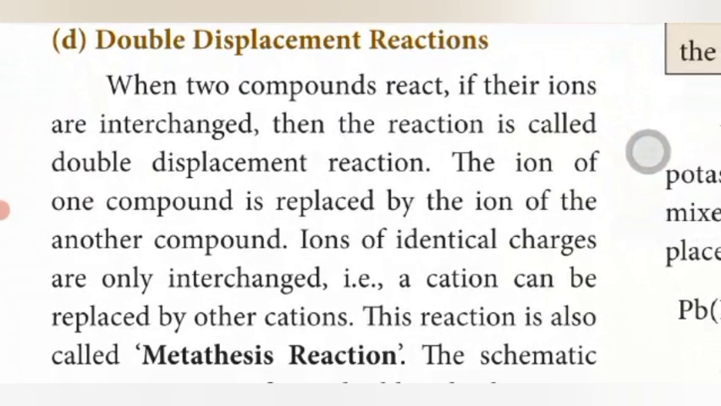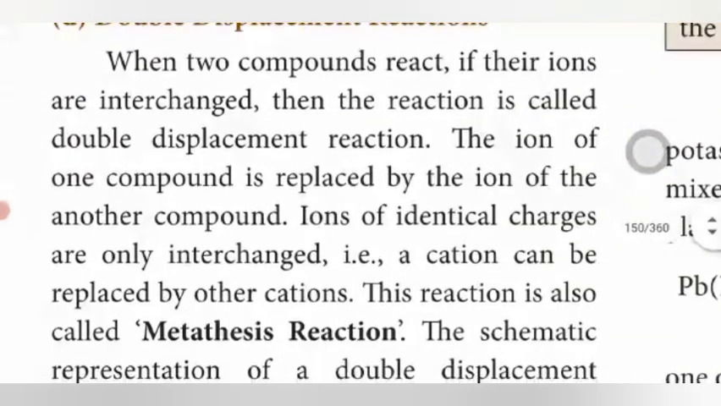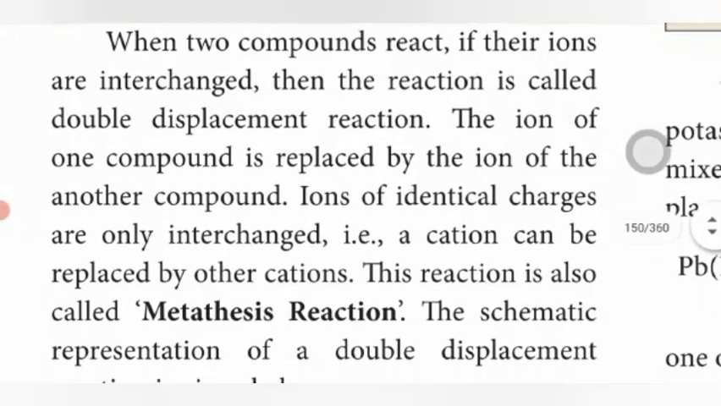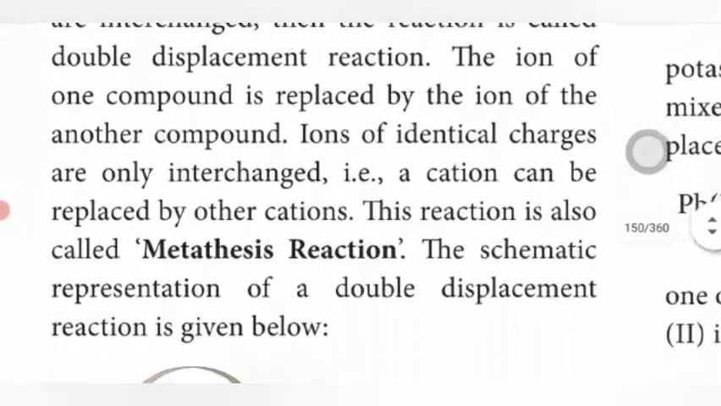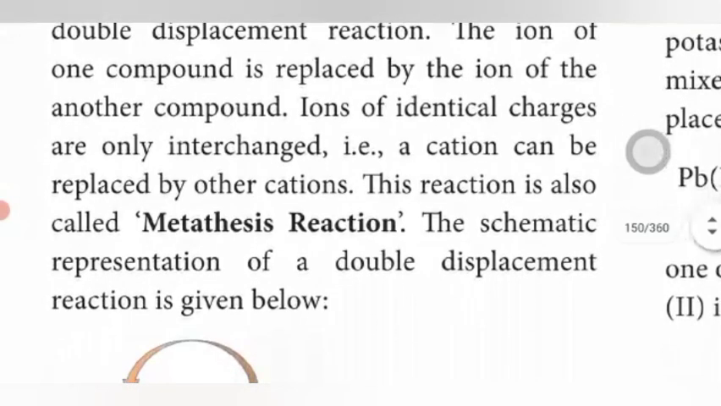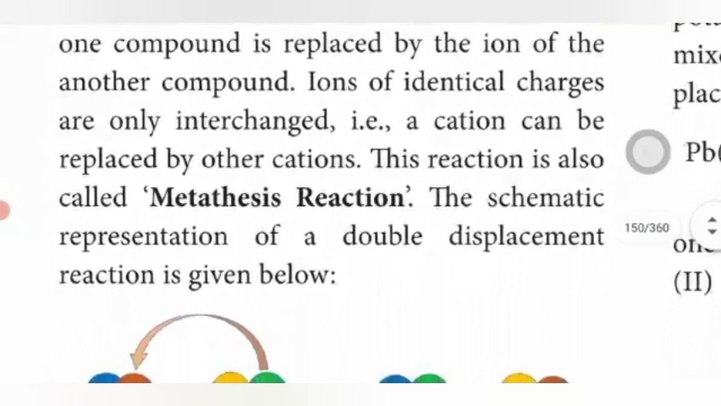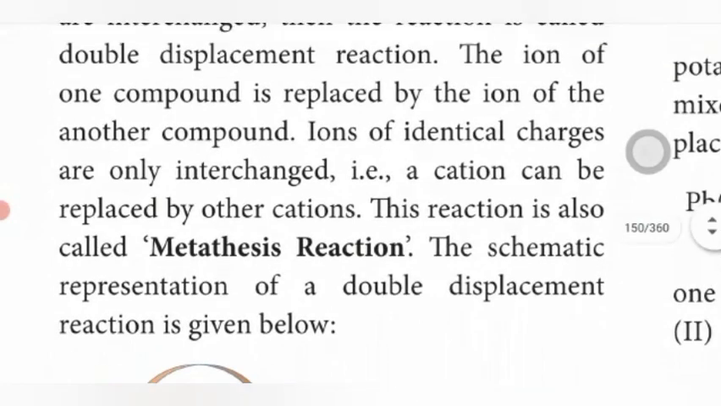The ions of compound 1 are replaced by ions of another compound. Ions of identical charges are only interchanged. The cations can be replaced by other cations. This reaction is called a metathesis reaction.